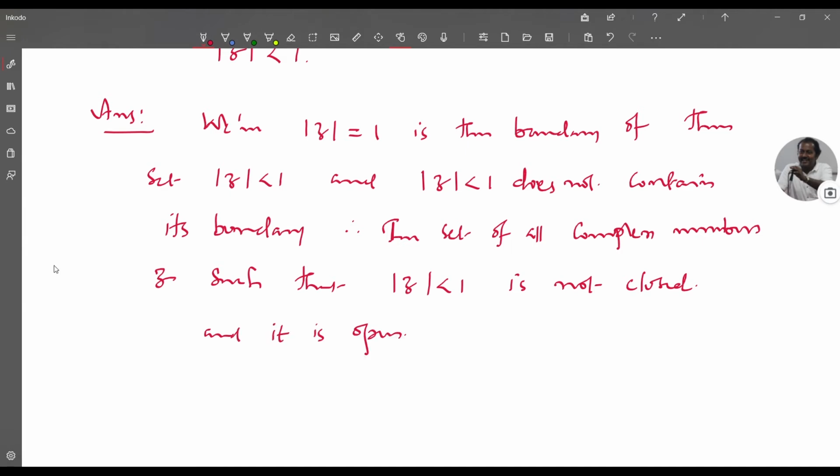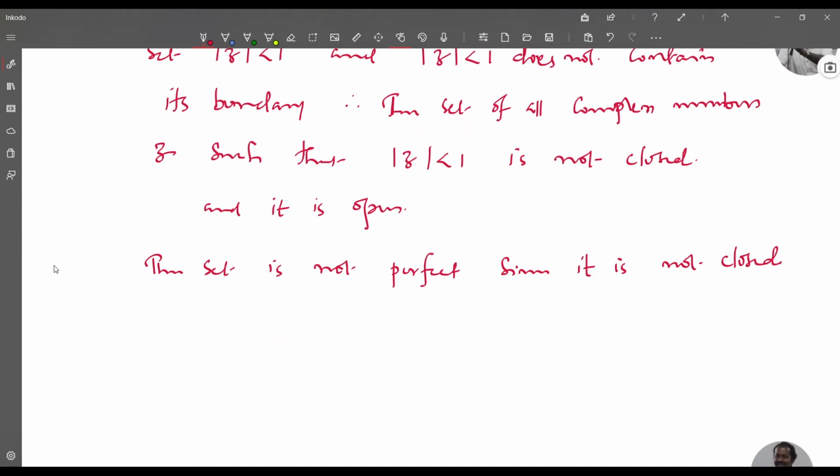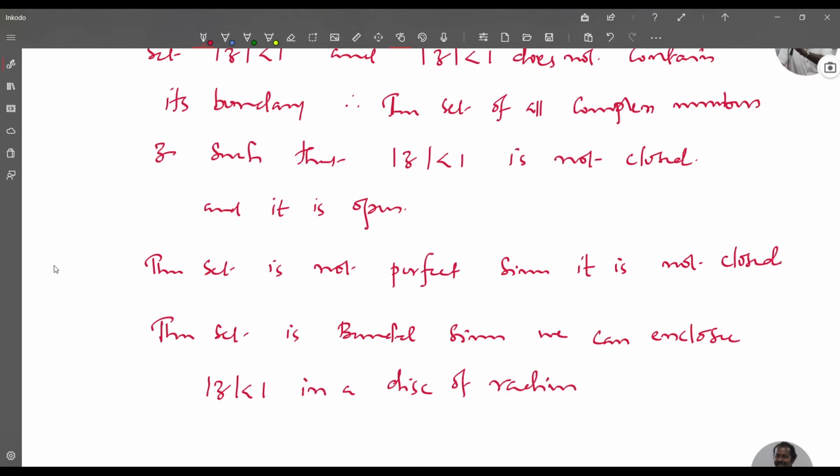The set is not perfect since it is not closed. It is bounded because we can enclose modulus of z less than 1 in a disk of radius m greater than or equal to 1.